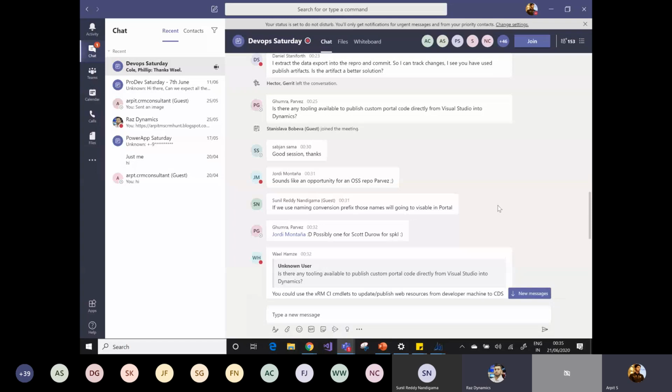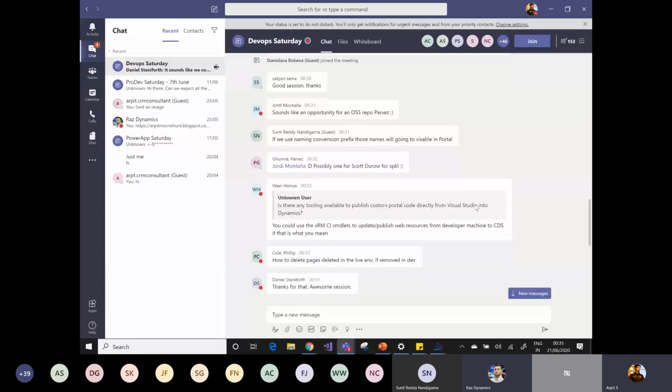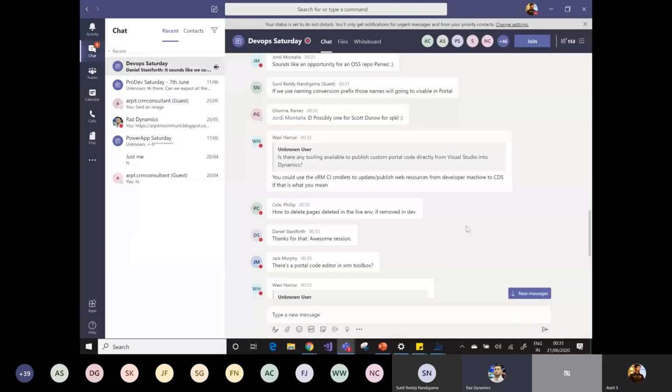There was a question related to the schema template for portals, which I believe Ambesh and Jack have shared, which obviously is going to be a big help for a lot of people, just having the schema of the entity objects. So thanks for sharing that. I'm going to share one article where I have demonstrated this deployment backup process and the Microsoft link where they have given the schema file of all the portals: customer self-service, partner portal, and the community portal. So you can find all this information in my article.